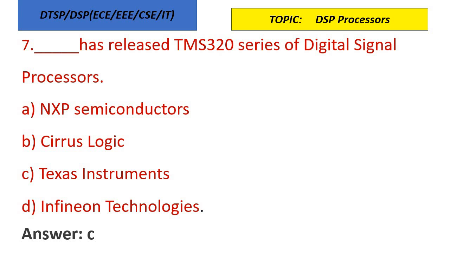And Dash has released TMS 320 series of digital signal processors. NXP Semiconductors, Cirrus Logic, Texas Instruments, Infineon Technologies. So TMS 320 series of digital signal processors are manufactured or released by Texas Instruments. Option C is the correct answer.